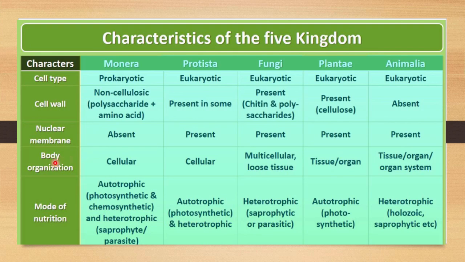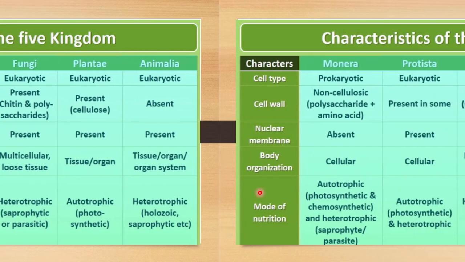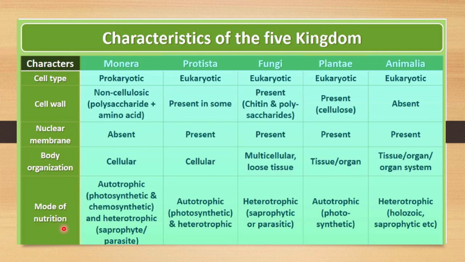Then body organization is a cellular kind of body organization. Here only one cell will be there, a unicellular organism, with no formation of any tissue or organ. Very basic cell structure is there, and the body is comprised of a single cell, that's why it is called a unicellular organism. The next characteristic is the mode of nutrition, in which they are found as autotrophic and also heterotrophic. They may be photosynthetic, chemosynthetic, or they may be saprophytes or parasites.